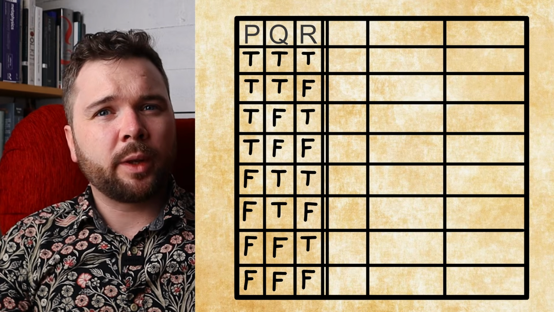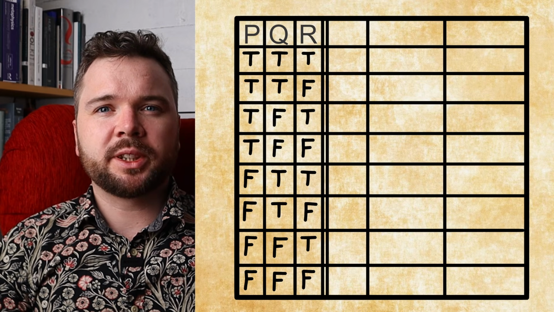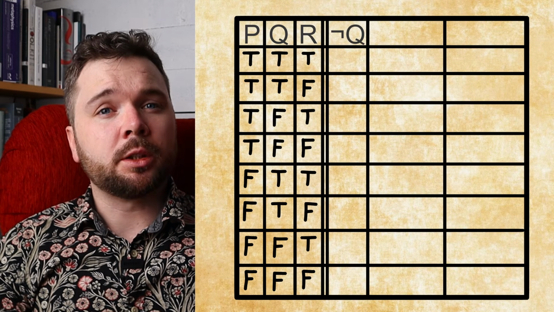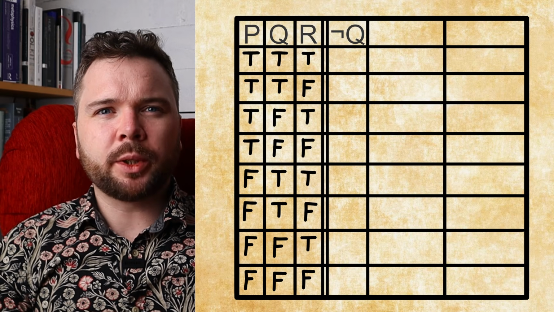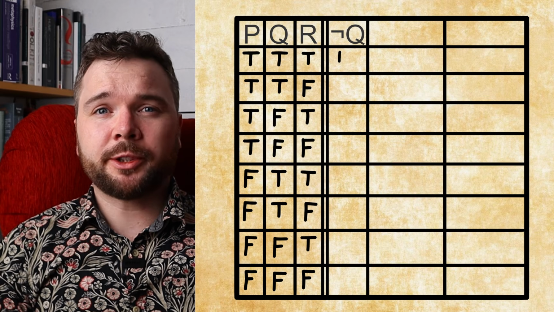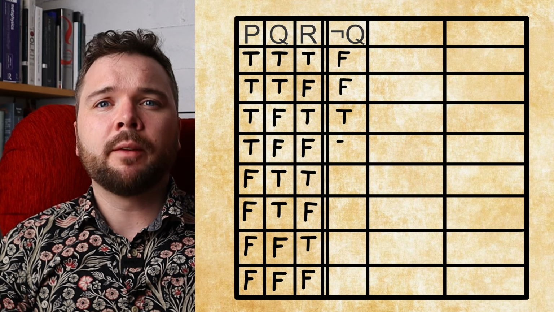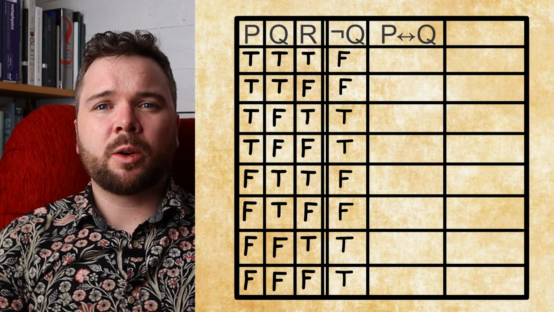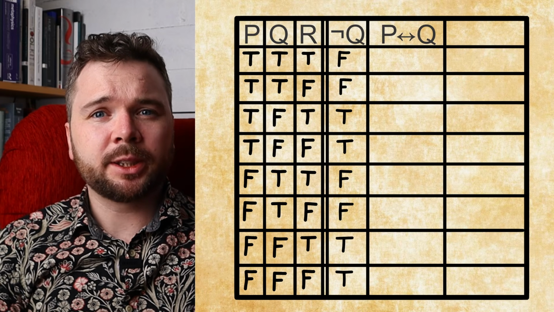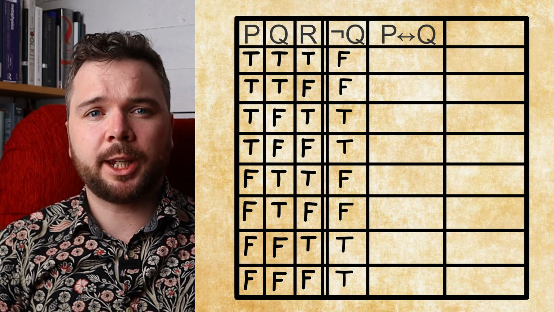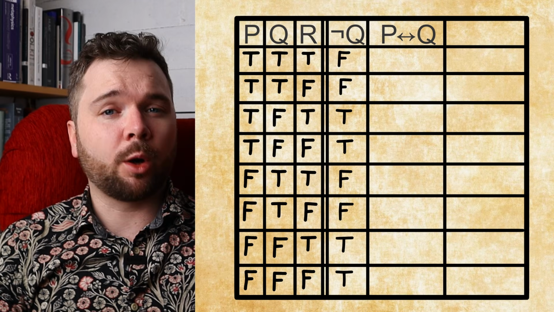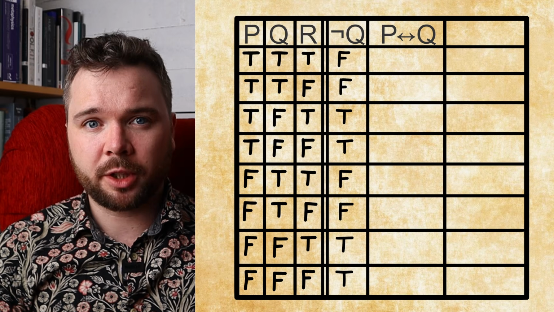Good, so now we fill out the individual premises of the argument. Let's begin with the simplest one, not Q. This one is simple since it's only the reverse value of Q. Then we have P if and only if Q. Now, here it can be a little bit tricky since we need to remember the truth table for the biconditional while at the same time comparing the already existing rows with each other.